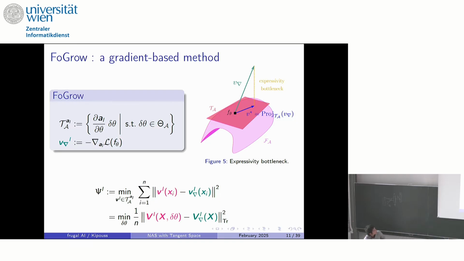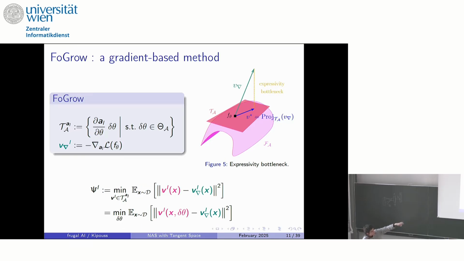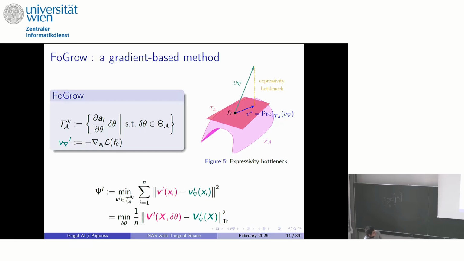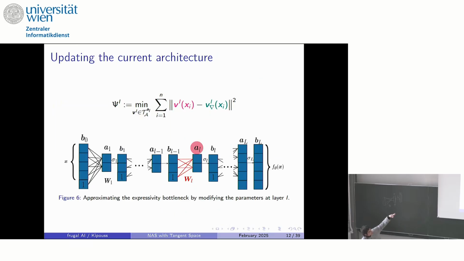Of course, we always minimize on a given mini batch, so we don't have the full distribution here. And when you don't increase the size of the network, but just update its current parameters, you could consider moving the parameters of all your network.